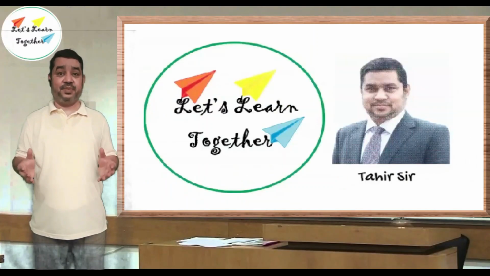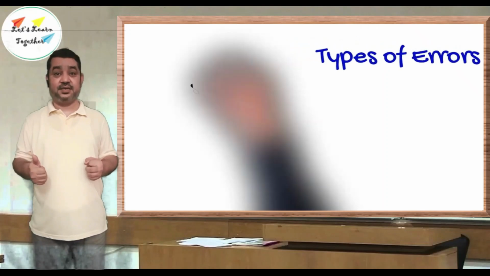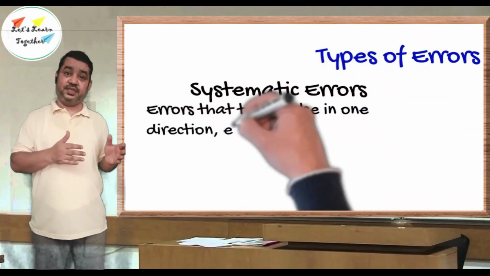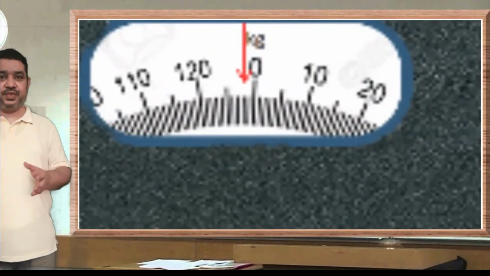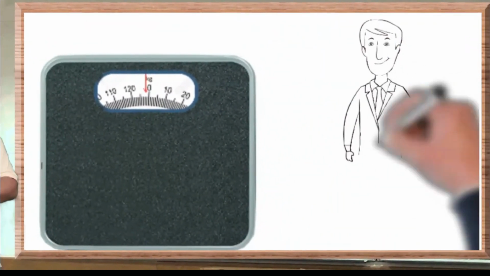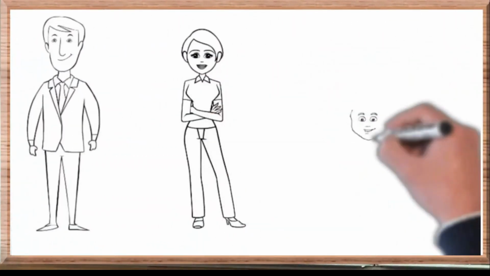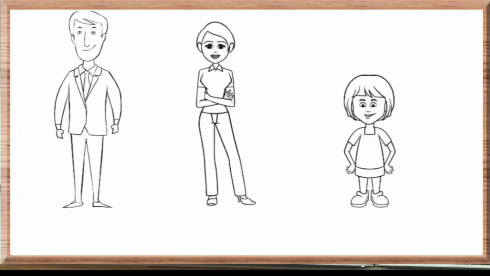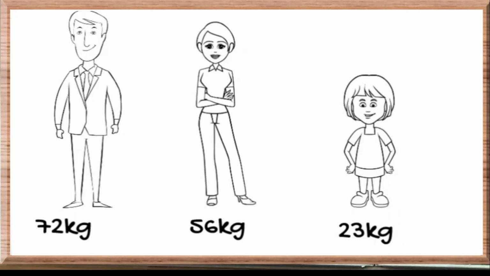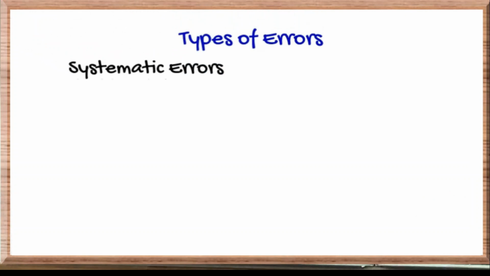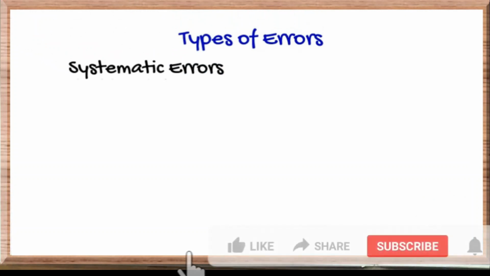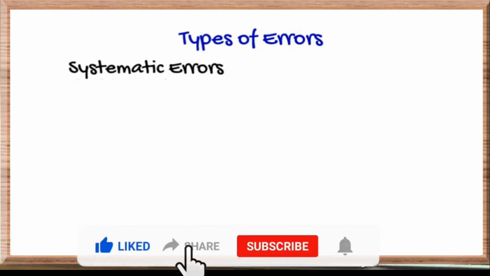Let's see the types of errors in the measurement. The first type is systematic errors. These are those errors which tend in the same direction, either positive or negative. For example, a faulty weighing machine is used to measure the weight. Mr. Kumar, his wife, and his daughter measured their weight by using the same machine. They measured it as 72 kg, 56 kg, and 23 kg. Here we have to add 1 kg to each measurement because the weighing machine reads 1 kg less than the actual reading. So this is an example of systematic error. Here you can see the error is moving in one direction, that is minus 1 kg.